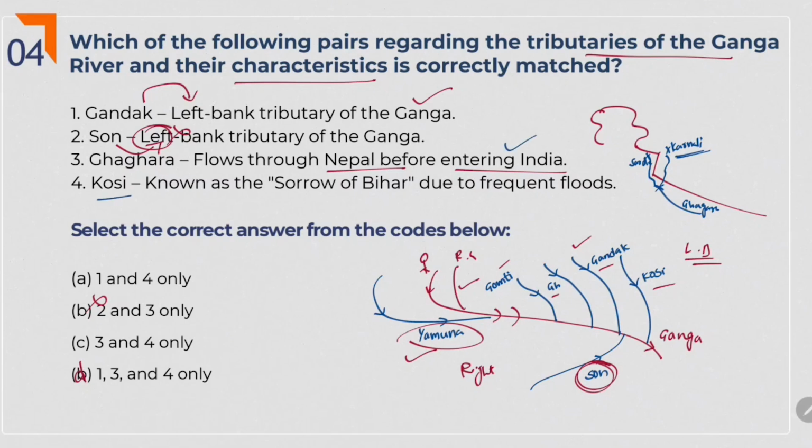And the next one, Kosi. Kosi is known as the sorrow of Bihar due to frequent floods. Yes, this is the factual statement. So here the answer is 1, 3 and 4. I'll ask you one question. Kosi is called the sorrow of Bihar. Which river is called the sorrow of Bengal?